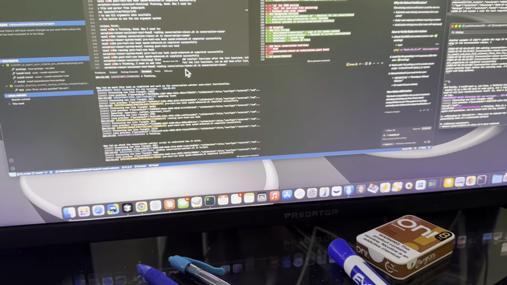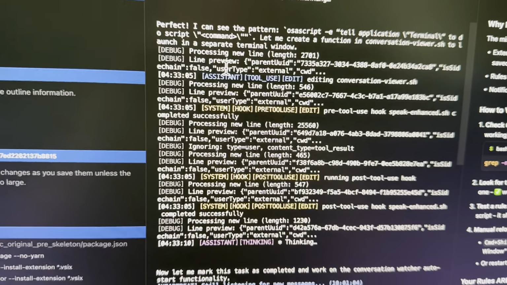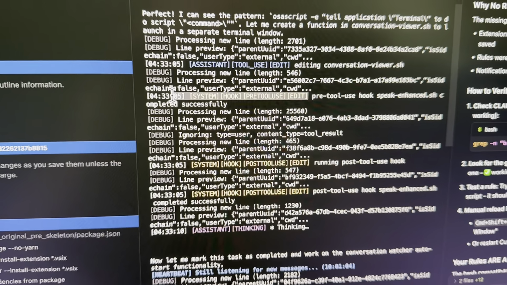Product description, distribution strategy, UI/UX roadmap. Phase 2, consolidation. 1, hook system simplification. Remove speak-enhanced.sh references. Create new hook examples. Implement clearly contextual announcements, e.g., "performing edit" versus generic utilities.